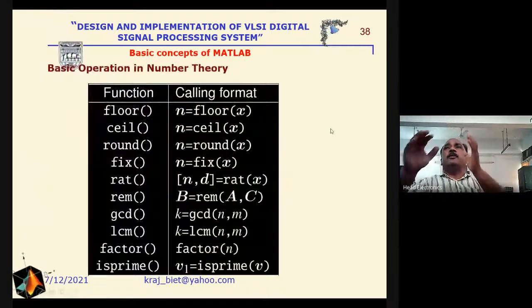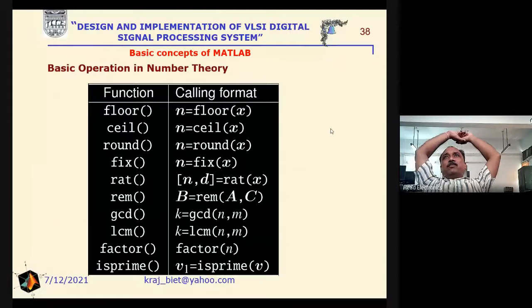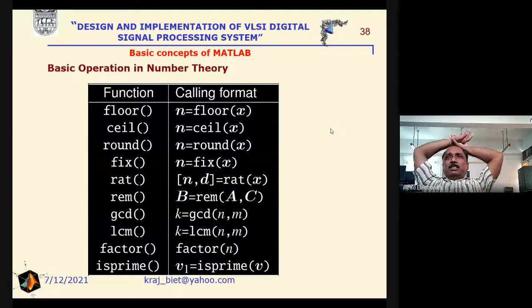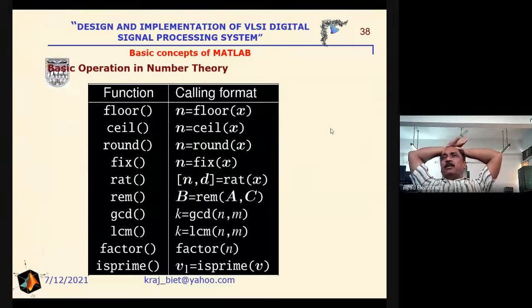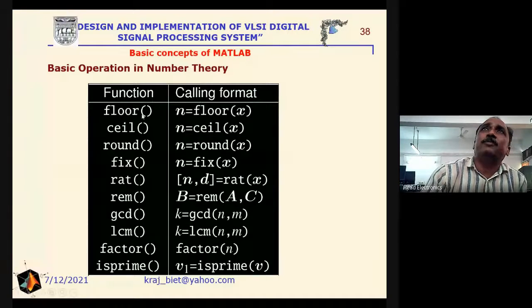Now during the time of the quantization, different types of functions are required for the purpose of flooring, ceiling, rounding, fixing, rational, remainder, GCD, LCM, factor, and whether it is prime or not. For that purpose, we use different types of functions here, related to the type of operations.